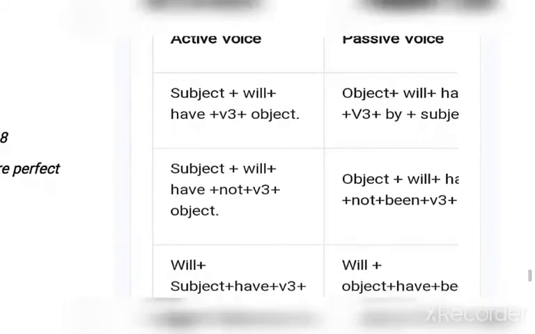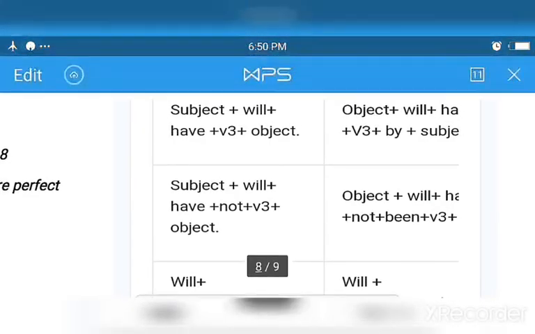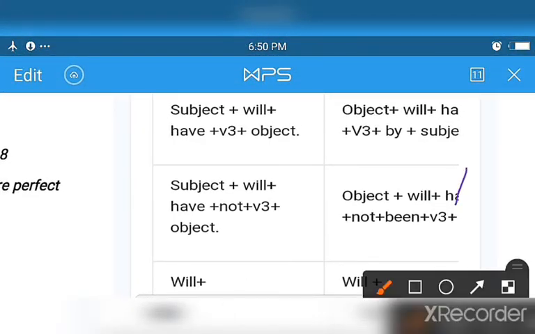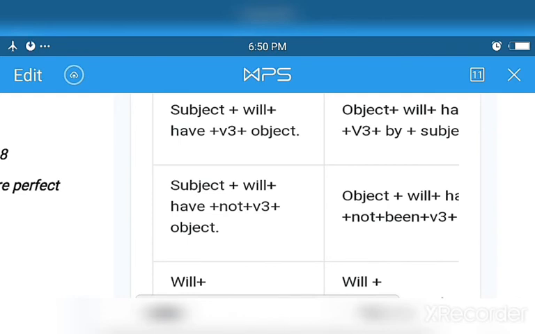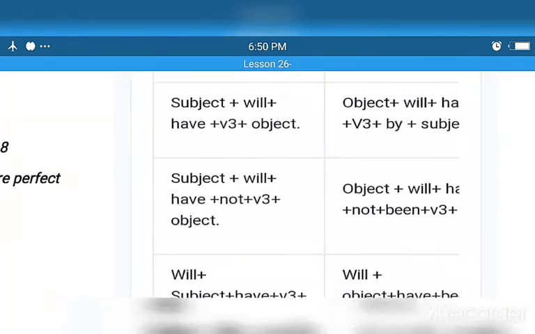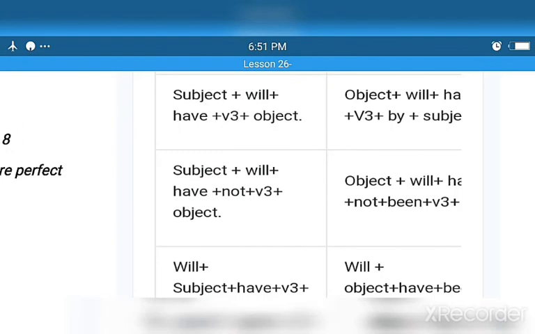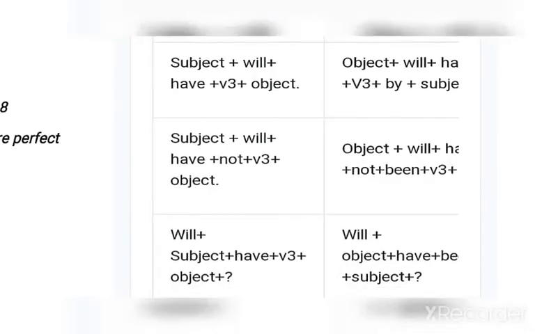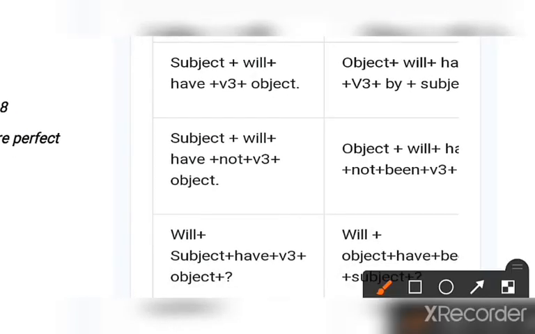Now, rule number 8, that is future perfect. Now see, in future perfect, you know what is to be done. So here, in active voice, subject, verb, have plus third form, then the object becomes the subject, then will, then have, then verb third form, and then by and the subject.